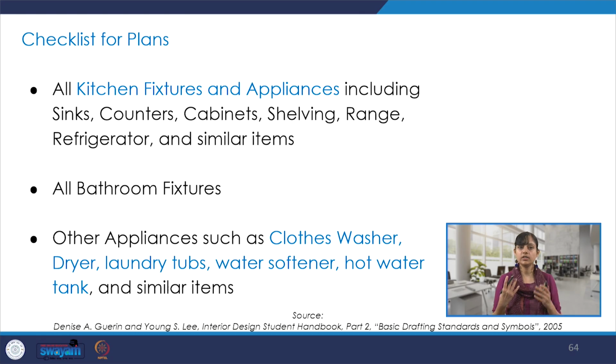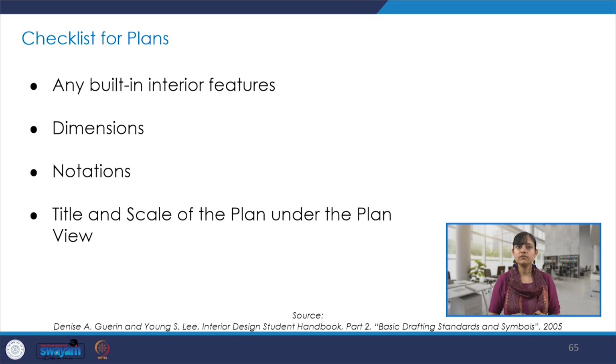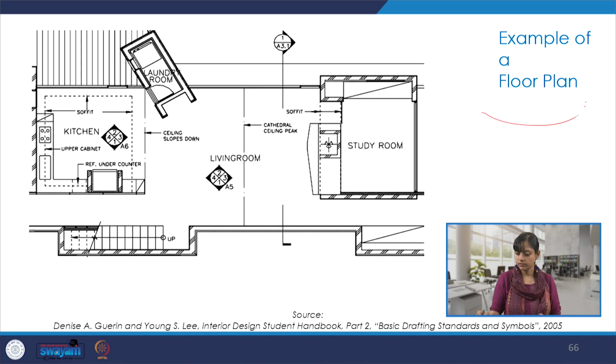If there are very particular details regarding fixtures and appliances and equipment, especially regarding kitchen and bathroom, etc., those kinds of details. If there is any sort of a built-in interior feature, or if there is any kind of customized detail that we have put in place, then what are the dimensions, notations, all of these have to be sent. This is one example of the floor plan.